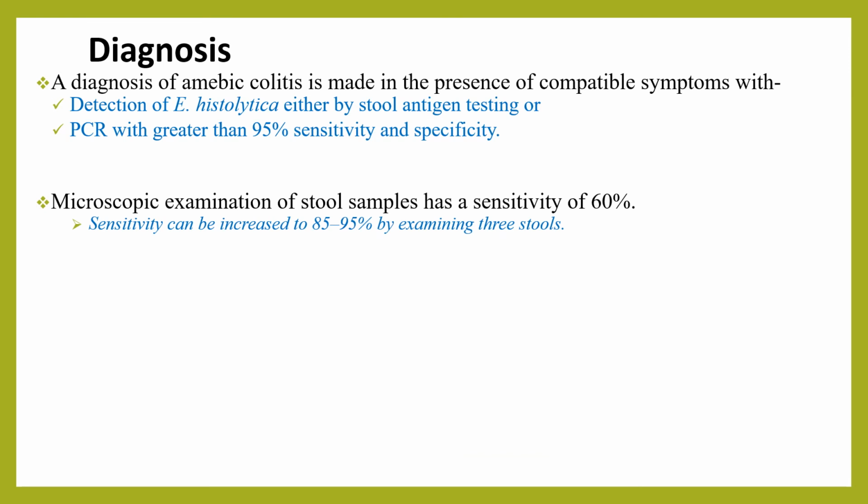Microscopic examination of stool samples has a sensitivity of 60% if it is only a single stool test. We can increase the sensitivity by requesting stool exam 3 to 4 times. The sensitivity can be increased to 85 to 95% by examining 3 stools. So if the first stool microscopy is negative, we should repeat the stool microscopy.